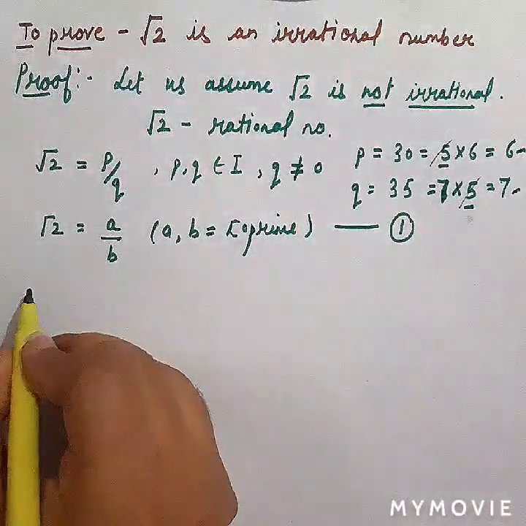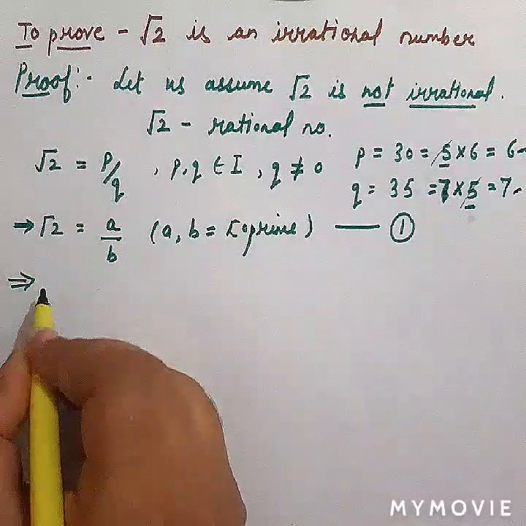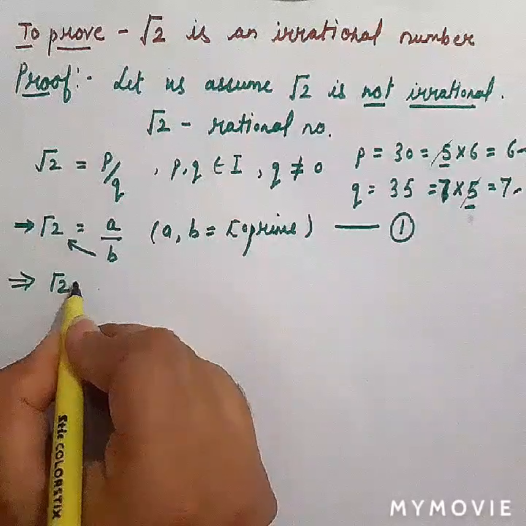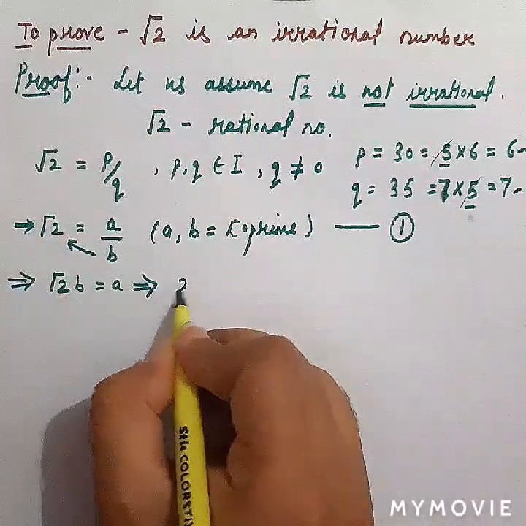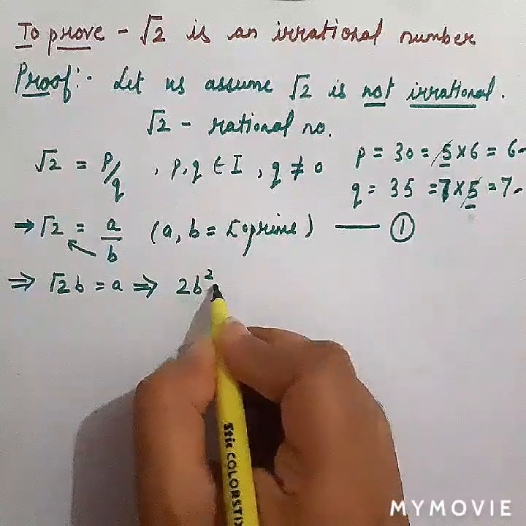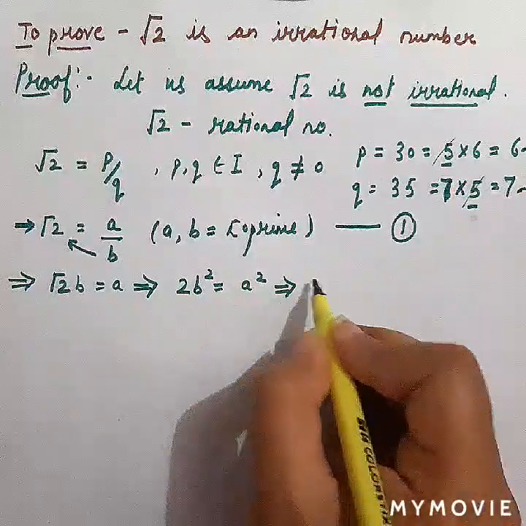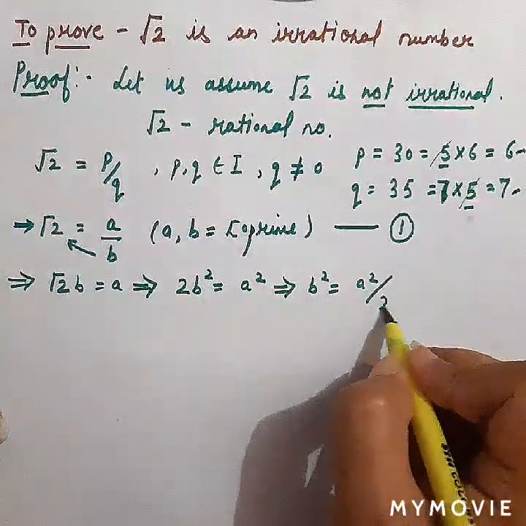Now root 2 can be written as a by b, and b will go to this side: root 2 times b is equal to a. Now square both the sides: 2b square is equal to a square. Again, can I write b square is equal to a square upon 2?